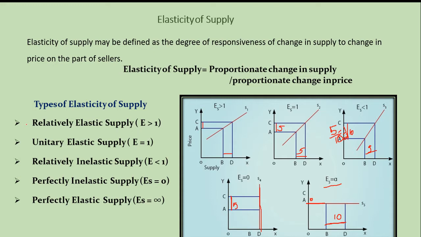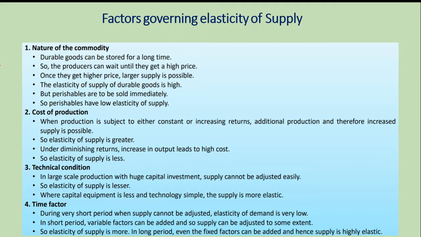If you are not able to understand, you can go through the video in the second chapter, Elasticity of Demand. You see that, and along with that you also study elasticity of supply, then it will be easy. Similarly, when you study the law of demand, study the law of supply from the third chapter, then you will be able to understand it better. Likewise, the factors determining demand and the factors determining supply, factors determining elasticity of demand and factors determining elasticity of supply. All this, if you study side by side, the second chapter and the third chapter, you will find it easy. The last one is factors governing elasticity of supply.